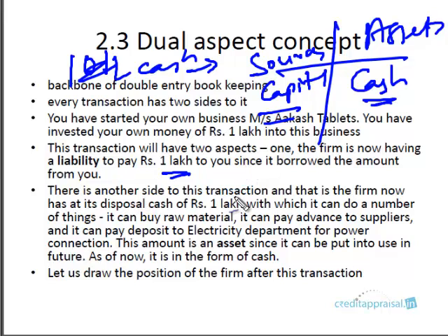So this is what you can see here. So one is the liability we discussed. The firm now has at its disposal cash of 1 lakh, right? So with this cash, it can do a number of things. It can buy raw material, it can pay power bill, it can pay advance to suppliers, whatever it can be. So this is an asset because it can be put to use, right? As of now, it is in the form of cash, but in future we'll see this will be converted into any other item. So I want you to be clear about the balance sheet at this point of time.